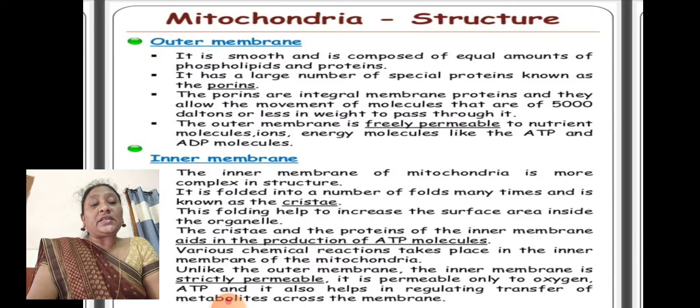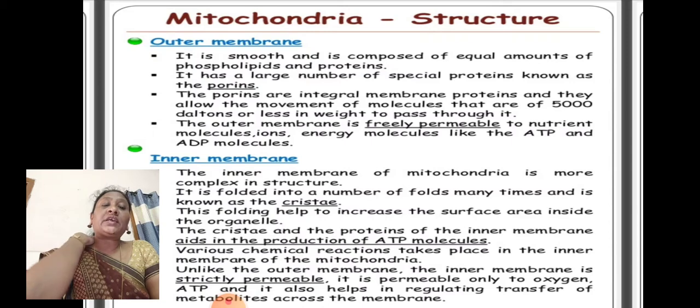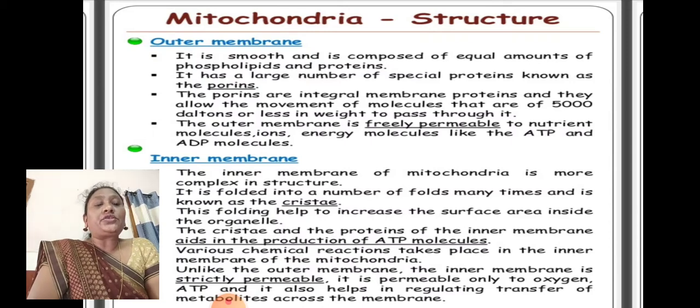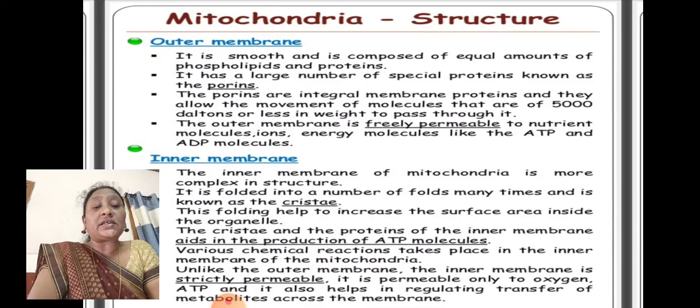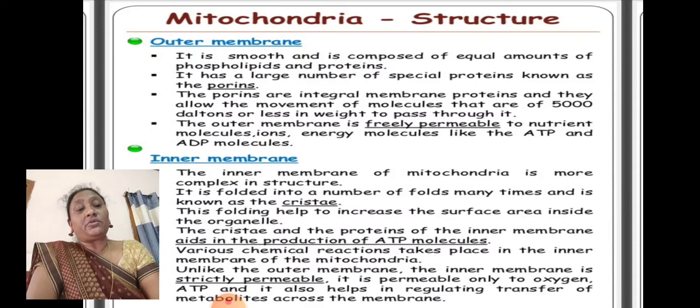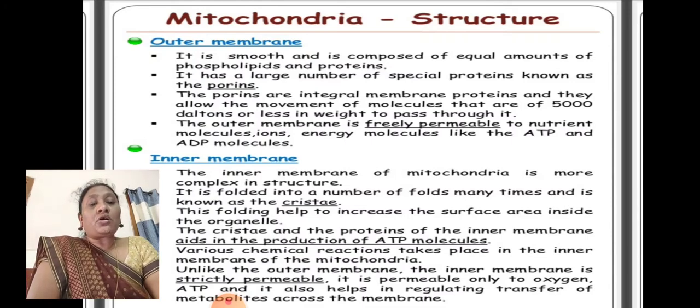So the cristae and the proteins of the inner membrane aid in the production of ATP molecules. These folds help to increase the surface area and are used to produce ATP molecules. ATP means adenosine triphosphate. It is an energy currency. The energy is stored in the ATP molecule in the form of phosphate bonds. Unlike the outer membrane, the inner membrane is strictly permeable. It is permeable only for allowing oxygen and ATP.